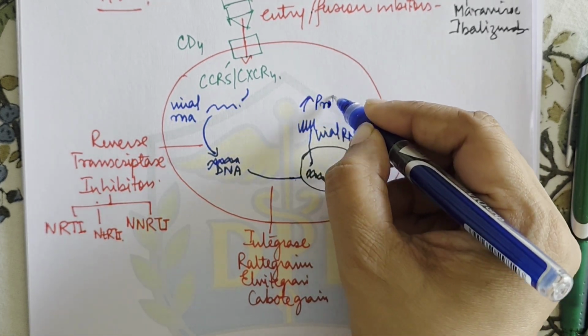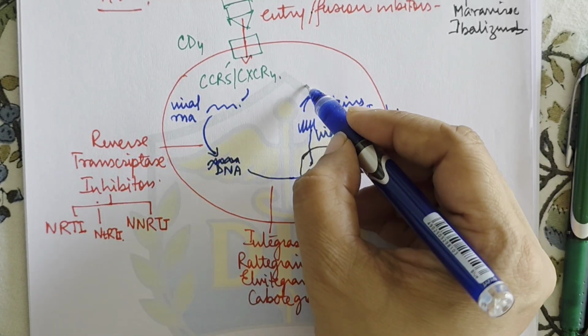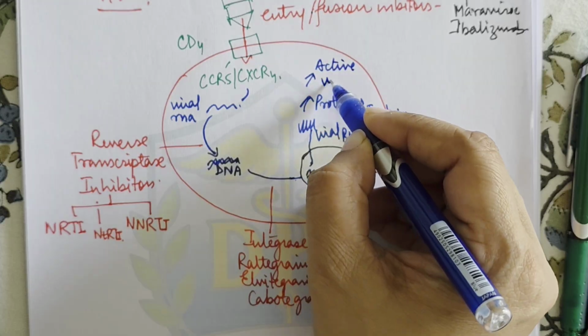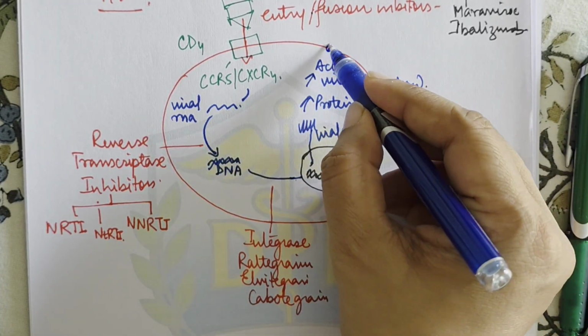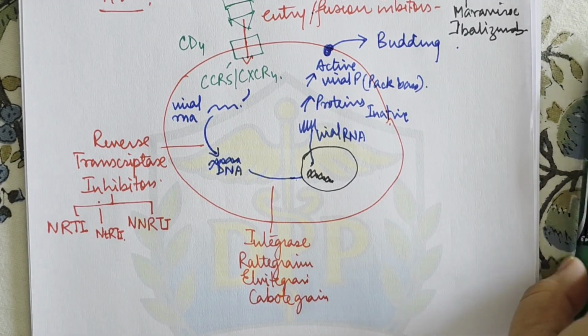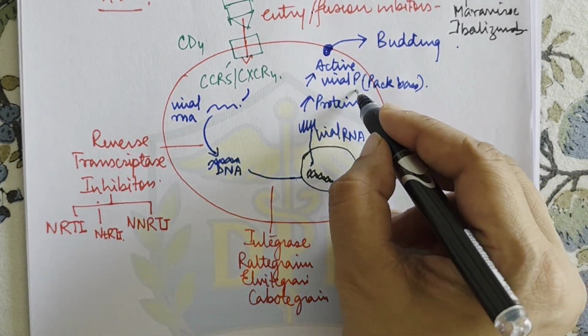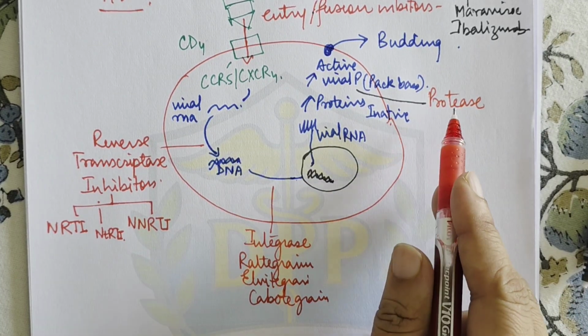Then it forms proteins by translation, and these are inactive or immature proteins, and then they get converted into active viral proteins. And just like I told earlier also, there is packaging and assembling that will happen, and then finally a virus will be formed, and this will be released, which is called budding, right? So here this protein packaging and assembling is done by protease. So we have protease inhibitors.